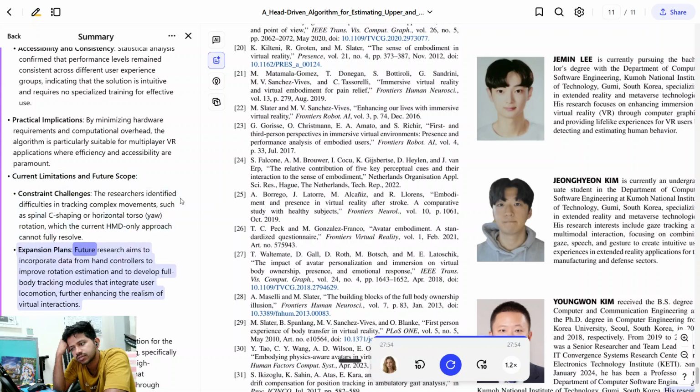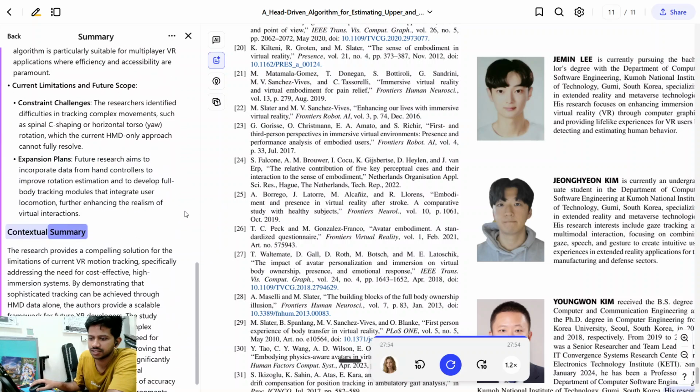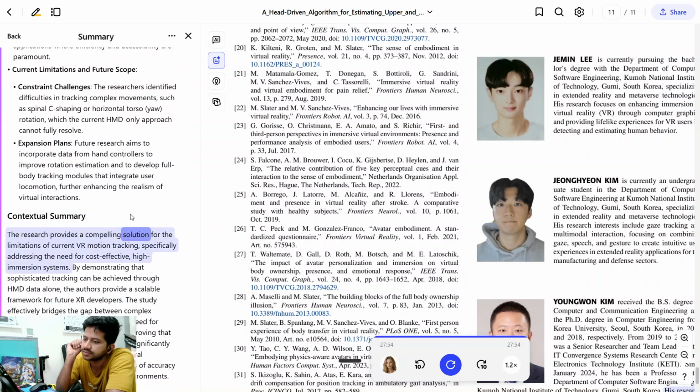Expansion plans. Future research aims to incorporate data from hand controllers to improve rotation estimation, and to develop full-body tracking modules that integrate user locomotion, further enhancing the realism of virtual interactions. Contextual summary. The research provides a compelling solution for the limitations of current VR motion tracking, specifically addressing the need for cost-effective high-immersion systems. By demonstrating that sophisticated tracking can be achieved through HMD data alone, the authors provide a scalable framework for future XR developers.